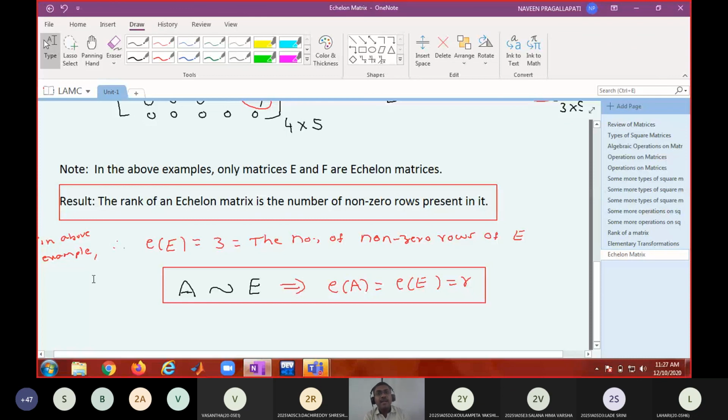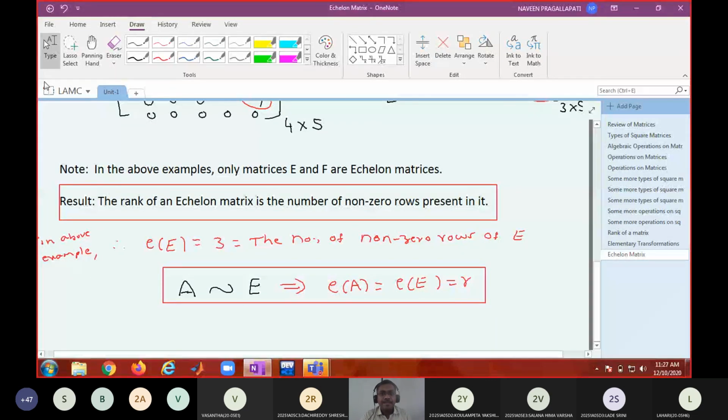Next class I will explain a systematic way of converting any given matrix into echelon form. So don't be absent for tomorrow's class. That is a very important class, because most of the discussion lies in converting a given matrix into echelon form. If you are good at converting a matrix into echelon form and finding the rank, you can do most of matrix theory easily.